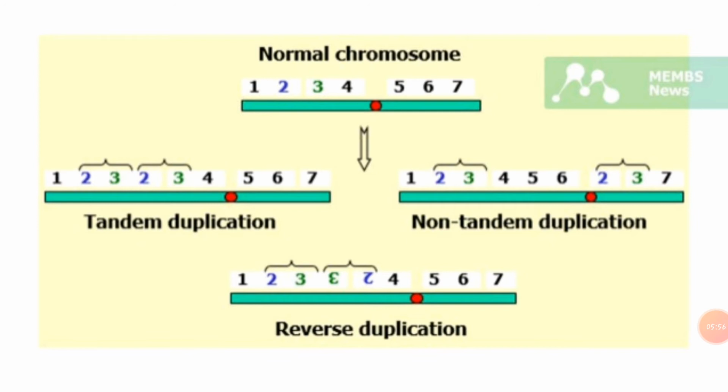This chromosome shows 1 2 3 3 2 4 5 6 7. The duplicated region adheres to the chromosome in reverse orientation, so it is called reverse tandem duplication.